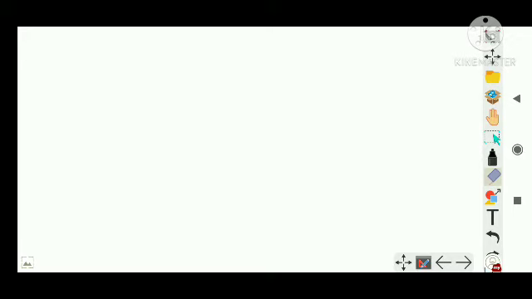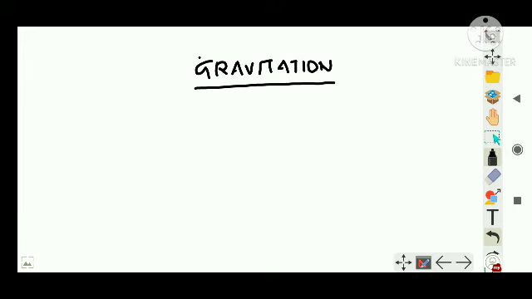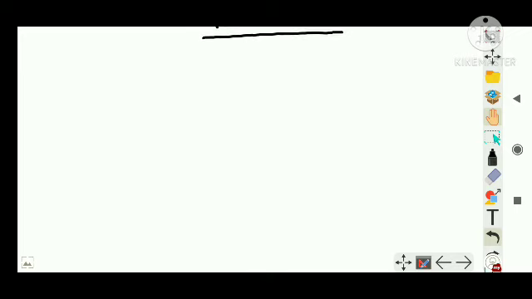Guys, today we will start the next chapter after system of particles, the easiest chapter of your entire 11th syllabus as per me, which is chapter 7, I believe, no, chapter 8, right? Gravitation. It is actually a continuation of the chapter which you learned in your ninth class, so many of the things are just repeatedly taught to you guys. So it will be very easy. That's why I told you it is one of the easiest chapters in your 11th class, right?